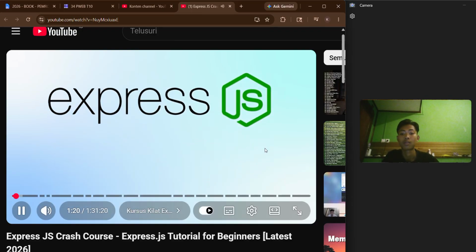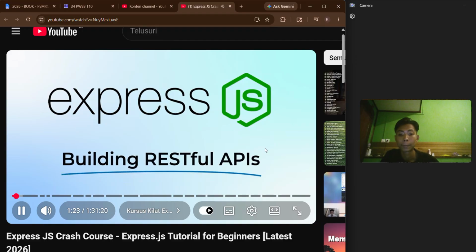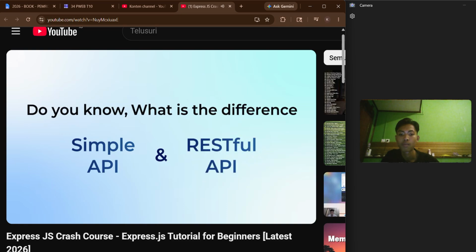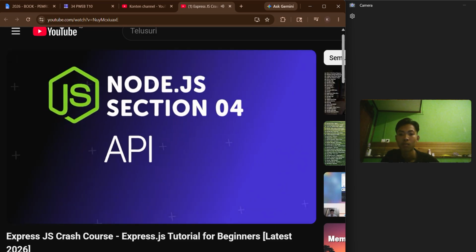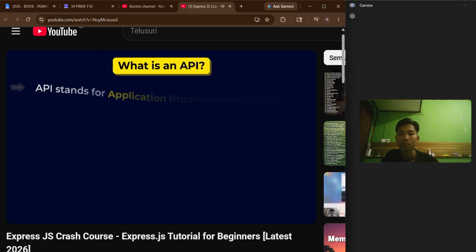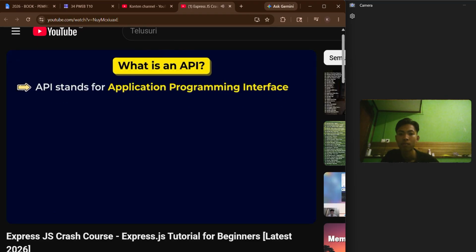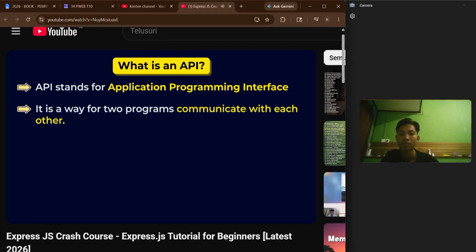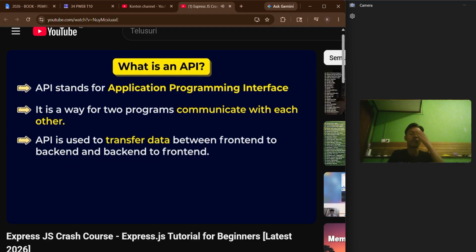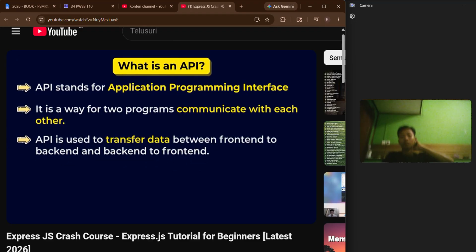So let's start with building RESTful APIs, but before that, do you know what is the difference between a simple API and a RESTful API? Let's quickly see that first. Now, as we know, API stands for Application Programming Interface, and it is the way for two programs to communicate with each other. In simple words, API is used to transfer data between frontend to backend and backend to frontend. We already know that, right?